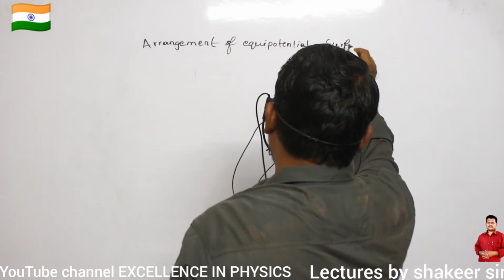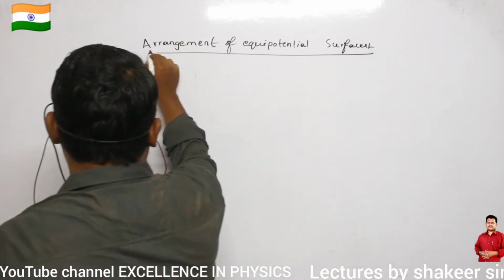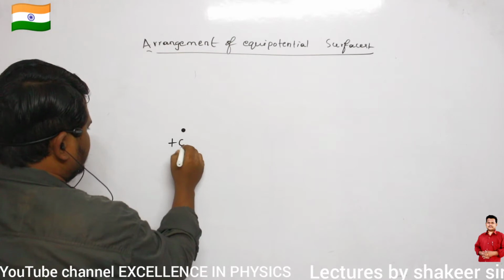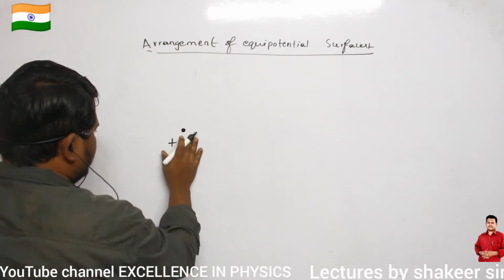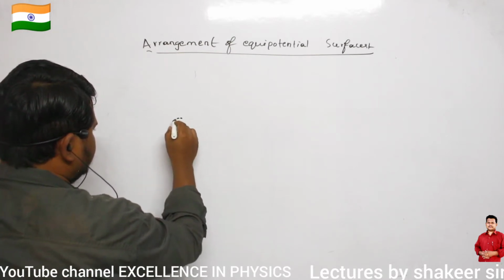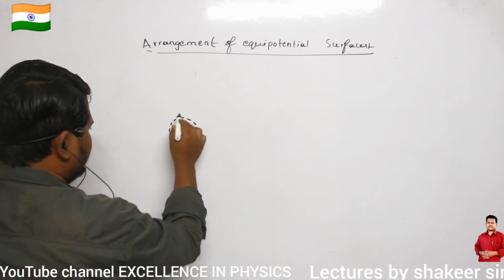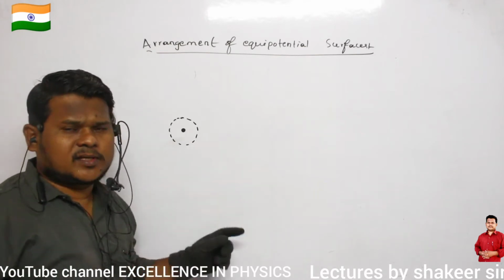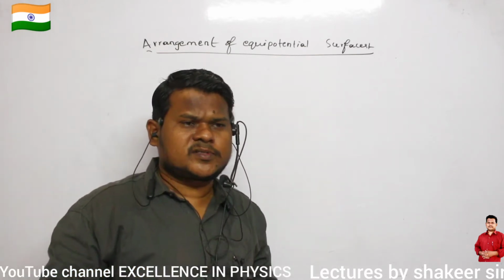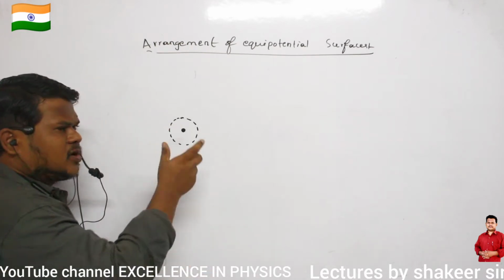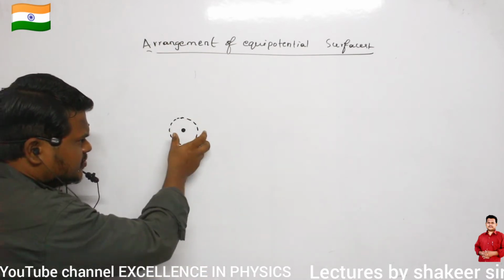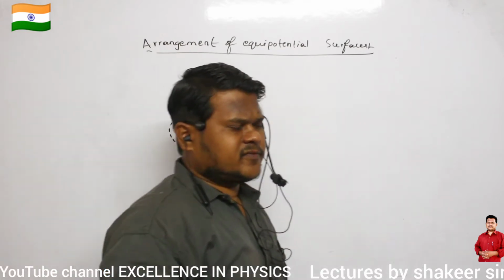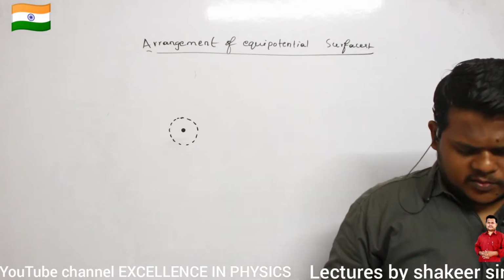Okay, so for example, this is a point charge plus q. If I draw a sphere about this point, then definitely I can say this total sphere, this is not a circle, this is a sphere. You know the difference between a circle and a sphere, no? A sphere is a ball. So throughout this sphere, it is an equipotential surface. Next equipotential surface with the same potential difference, where can I draw?